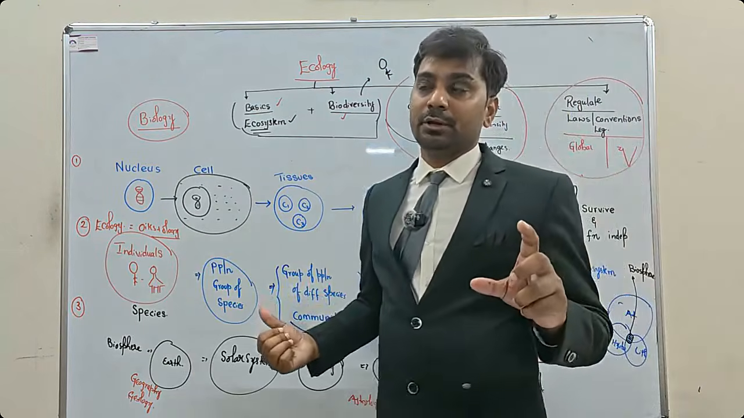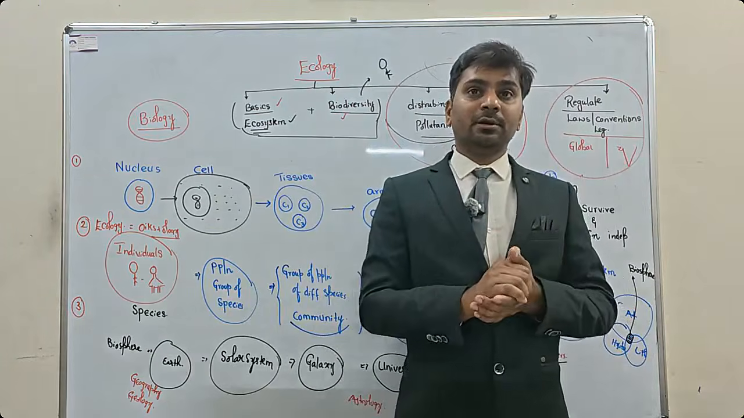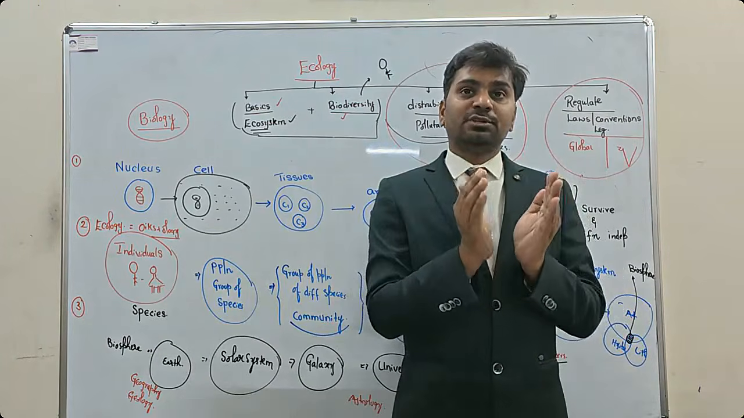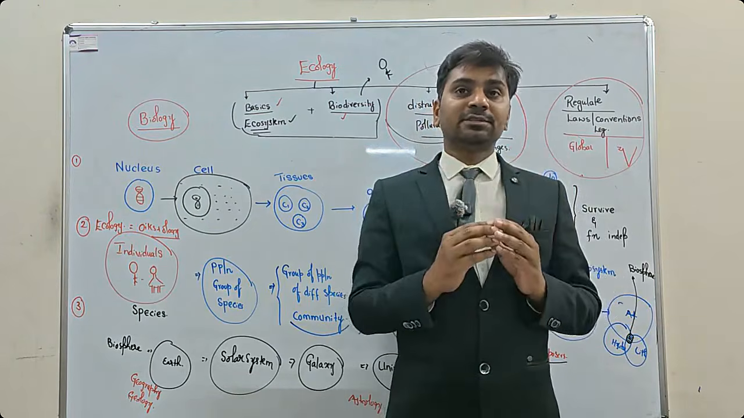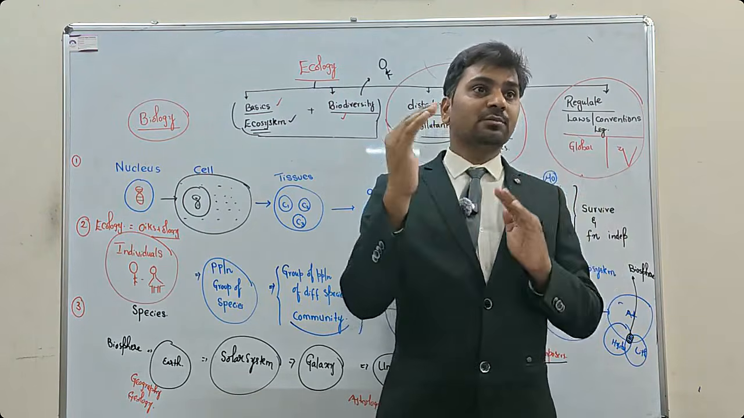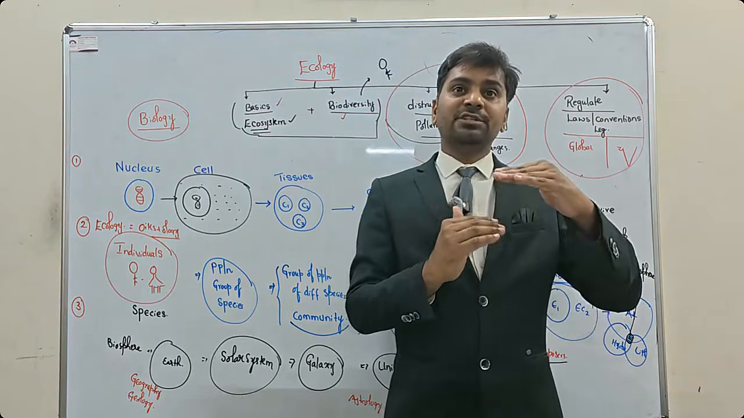Like this. Now look at it. There are two components here: producers and consumers. Among producers, there can be those that do photosynthesis and those that do chemosynthesis. The second classification is consumers: micro consumers and macro consumers. Like this you have this system, depending upon which is feeding on what.